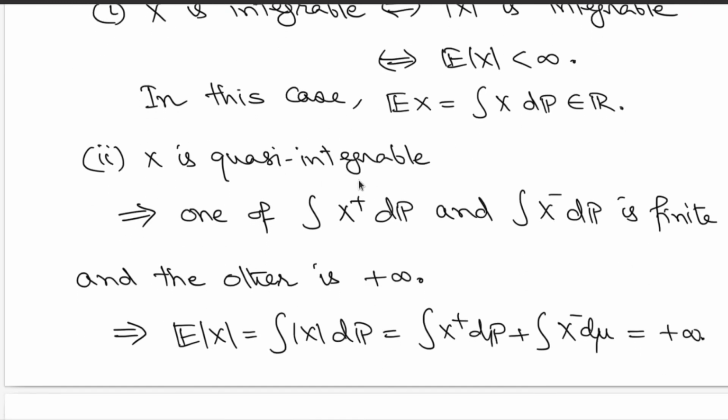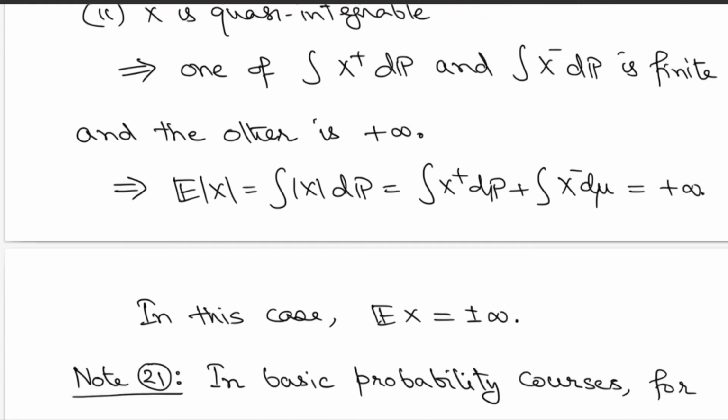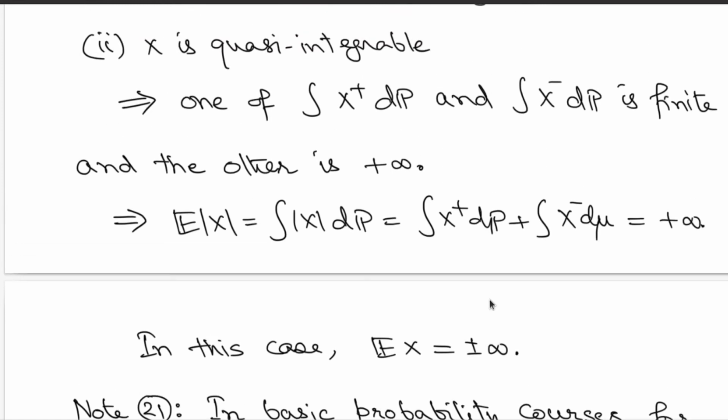But if x is quasi-integrable, you have to be careful. In this case, exactly one of x plus and x minus has a finite integral, the other has an infinite integral. Expected value of mod x is the addition of these two quantities. One of them is finite, the other is infinite. So expected value of mod x is infinite. So in the case when x is quasi-integrable, expected value of mod x is infinite, but expected value of x is plus or minus infinity. This is what we are considering when x is quasi-integrable.